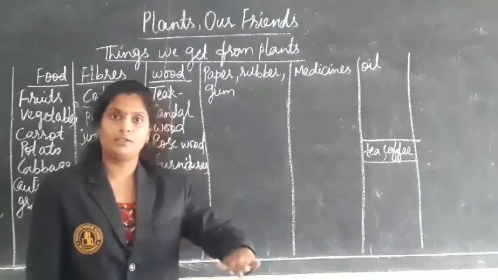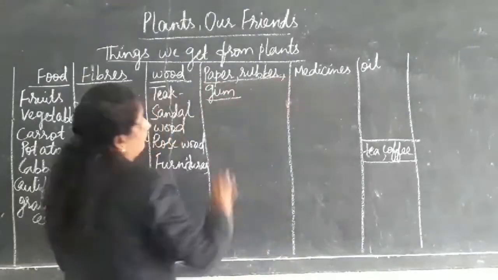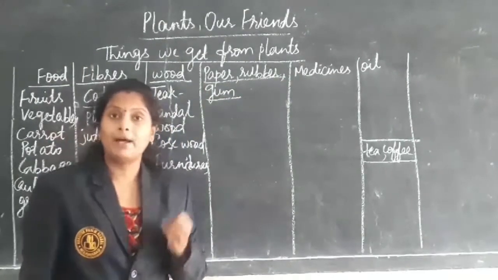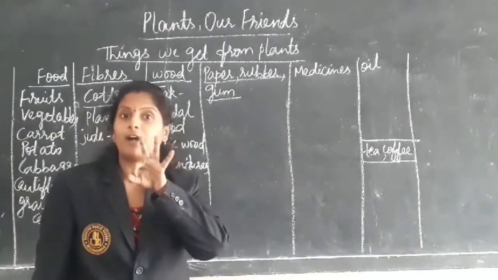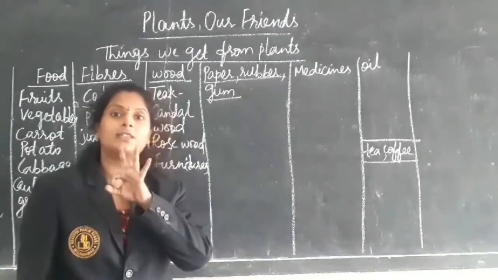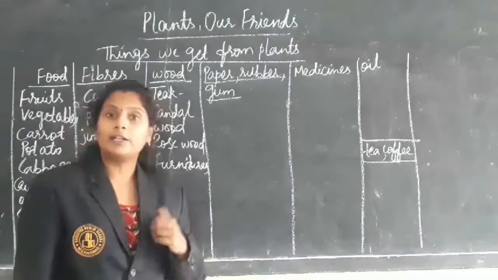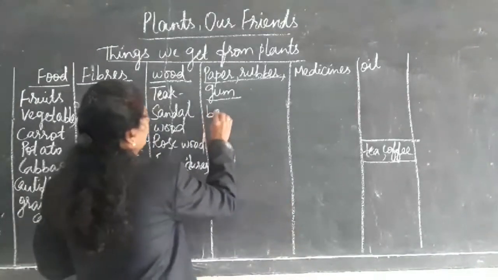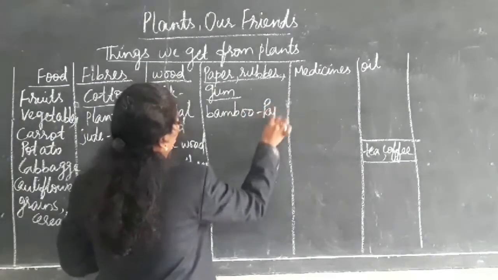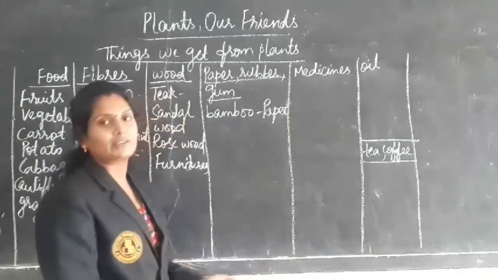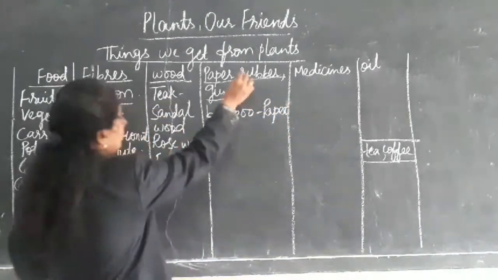That's why we should not cut the plants. Next, coming to paper, rubber and gum. These three things are useful for us. For students, these three things are necessary. Paper comes from trees only. From the bamboo tree we get paper. They extract the paper from the bamboo tree.